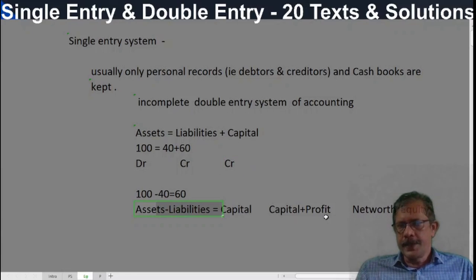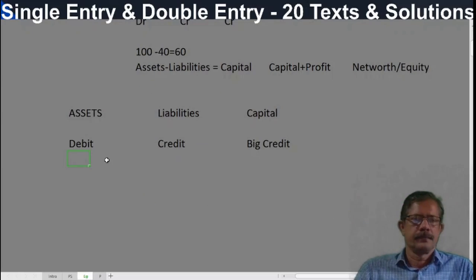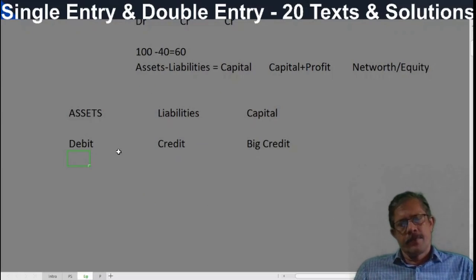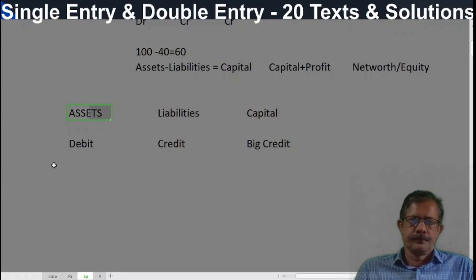Assets minus liabilities, we get capital plus profit or minus loss, and that is otherwise called net worth or equity. Then see assets, liabilities and capital, debit, credit.